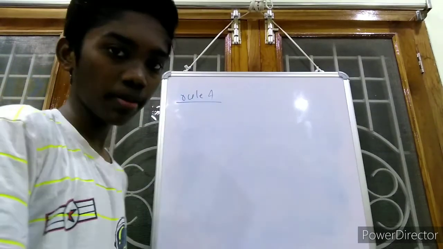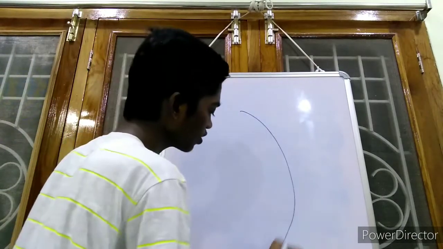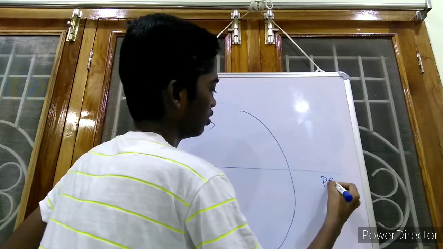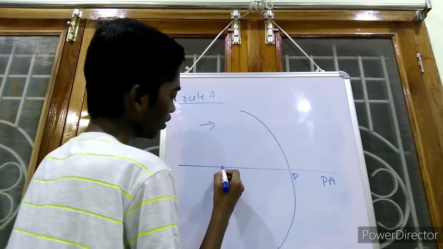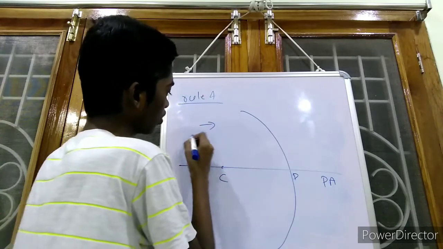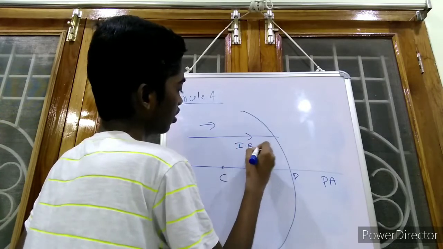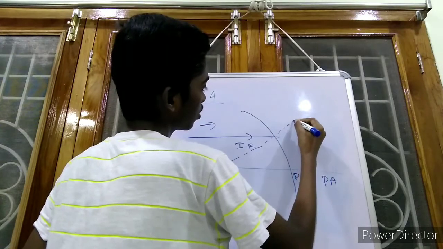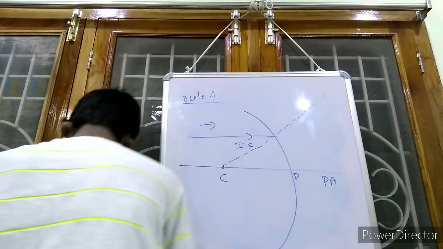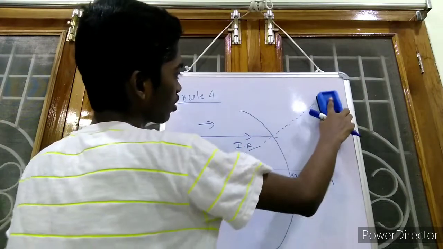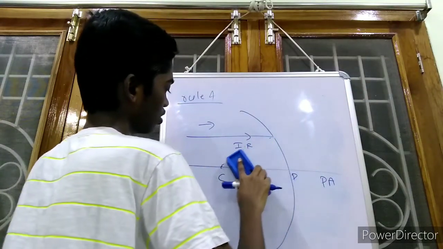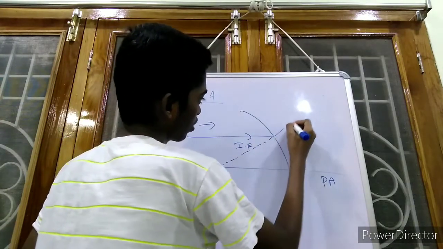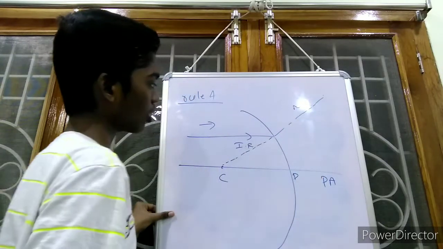Coming to rule number 4. If we consider a concave surface, this is the concave surface, principal axis, pole, and center of curvature. Now this is the incident ray, IR. We can draw the normal by joining center of curvature to the point of incidence. So this is the normal.